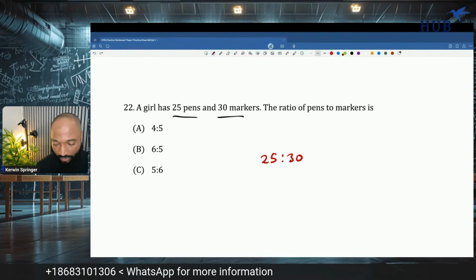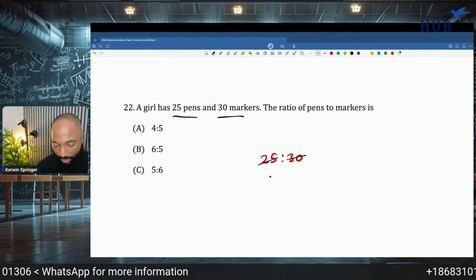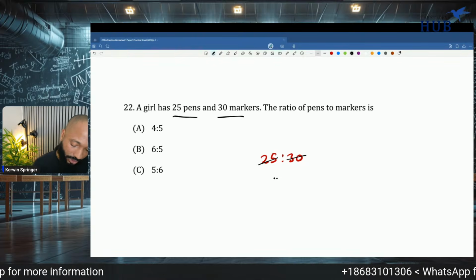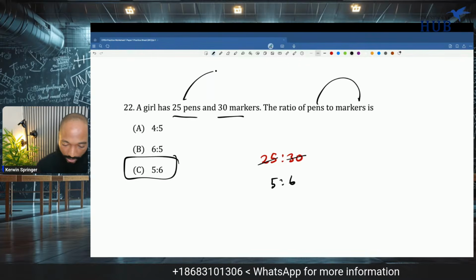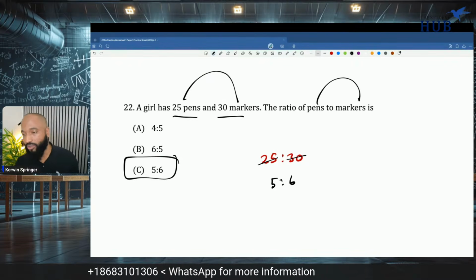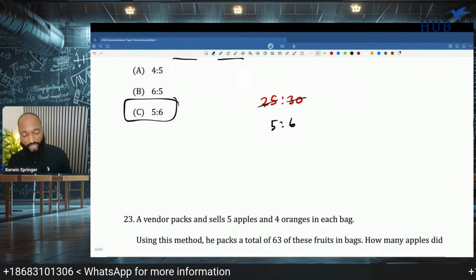And we divide everything by 5. So we divide by 5, divide by 5. Yeah, 5 to 6. Read. Pens to markers. Pens to markers. Good. They didn't try no tricks on we here, boy.